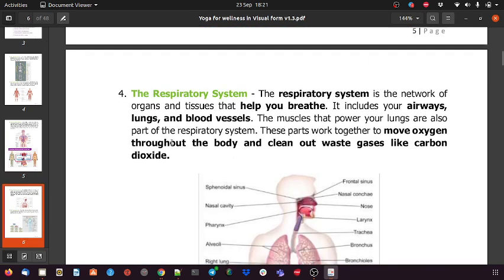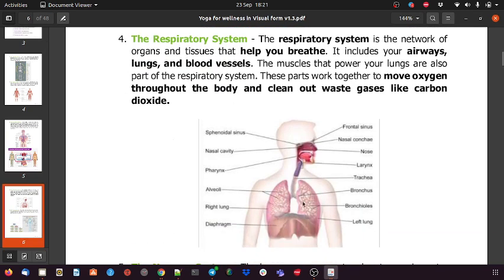So here we get another system, the respiratory system, where the lungs come into the picture. We get oxygen via the lungs, but it is not that simple. There are multiple organs in this process. As I said, a system is nothing but multiple organs working as a group for a particular process. In the respiratory system we have the lungs, the nose, the trachea, and sub-organs within the lungs. From the nose we get the oxygen.